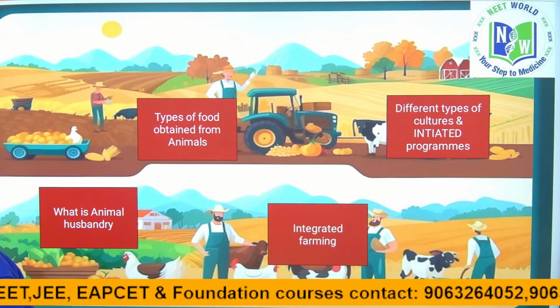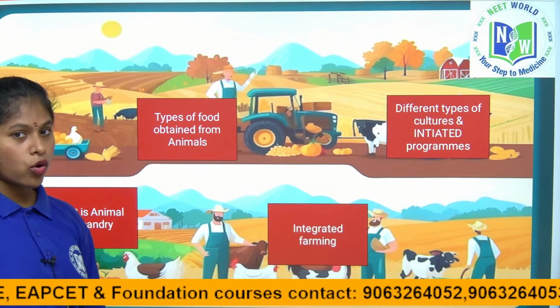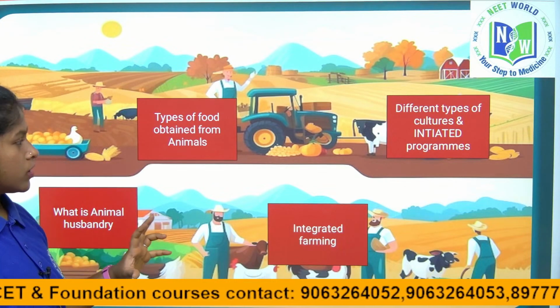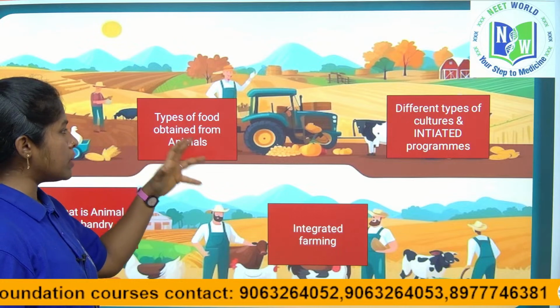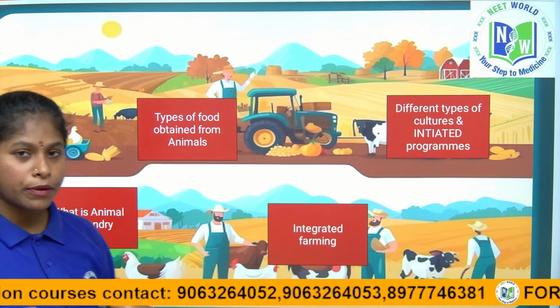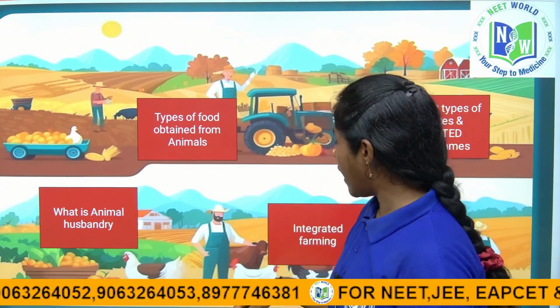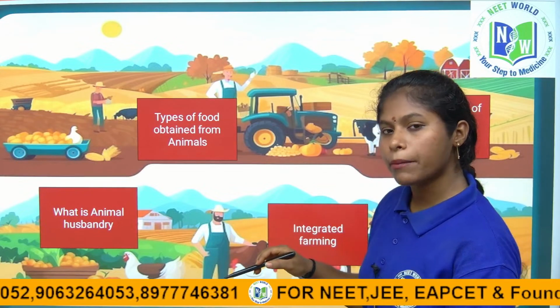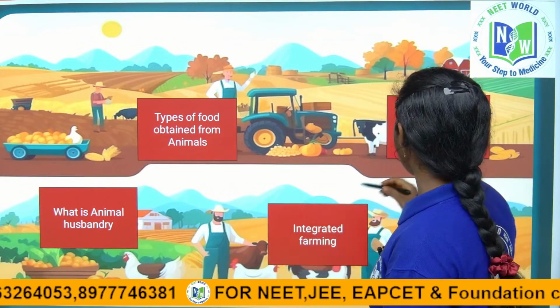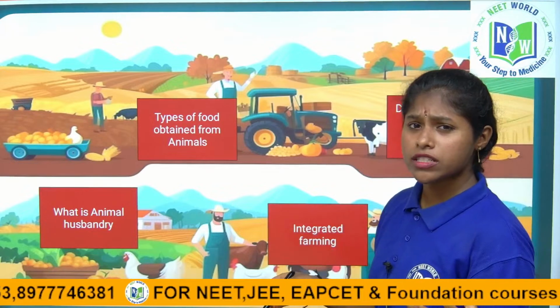1 minute, okay. So, in this lesson we are going to discuss what animal husbandry is and the types of food from animals. We not only depend on plant food, we also depend on animal foods. What types of food are obtained from animals, what is integrated farming and how it is useful to farmers, and different types of cultures like aquaculture.